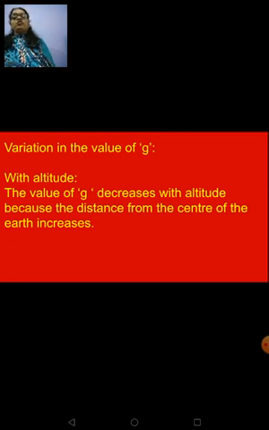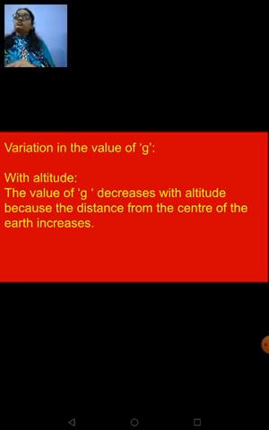Therefore, when the height increases, the value of g will also decrease, right? Because it is moving away from the earth's surface. Therefore, the value of g decreases with altitude because the distance from the center of the earth is increasing.